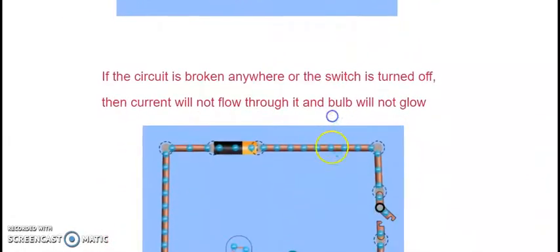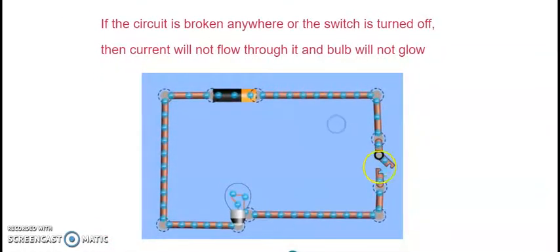Now if the circuit is broken, meaning when my switch was open or when the switch is off, the bulb is not glowing, which we saw in that particular arrangement. When I had kept it open, there was no current flowing, the blue balls were not moving, and the bulb was not glowing. The moment I switched it on and closed it, the electrons started moving and the bulb started glowing. So if a circuit is broken anywhere or the switch is turned off, then the current will not flow through it and the bulb will not glow.